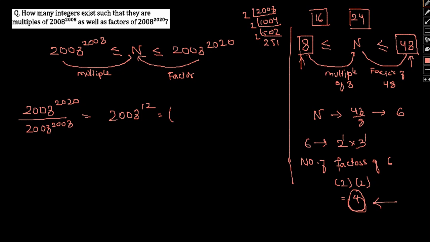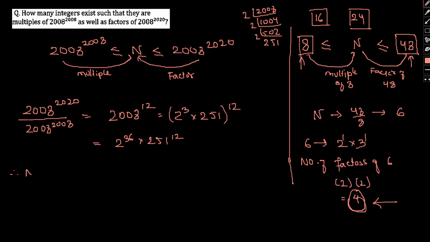So this can be written as 2 cubed into 251, or 2008 to the power 12 is 2 to the power 36 into 251 to the power 12.